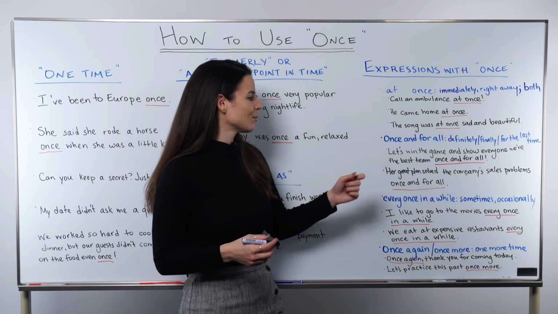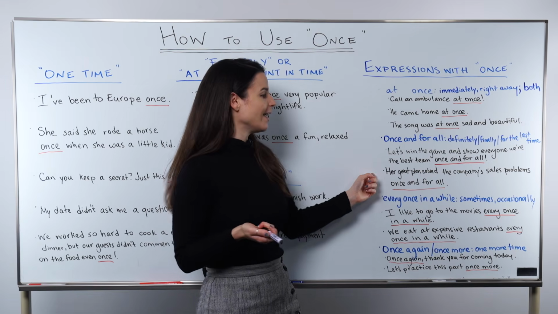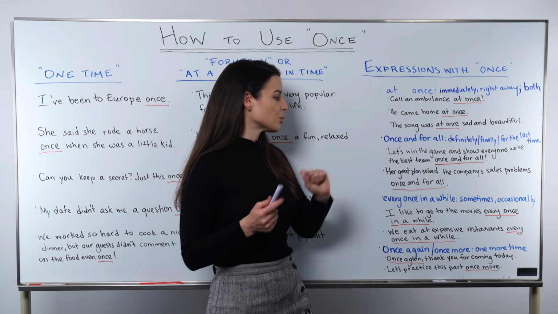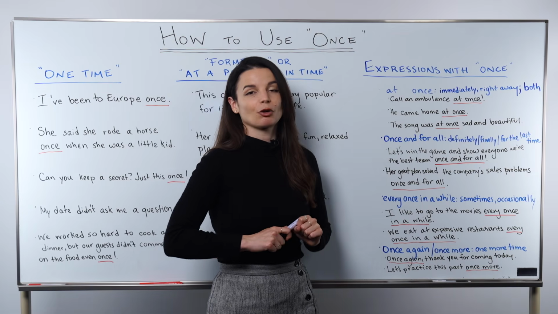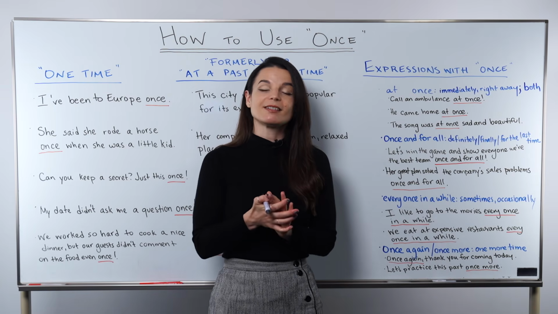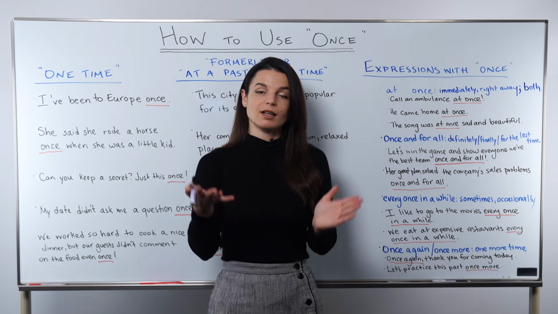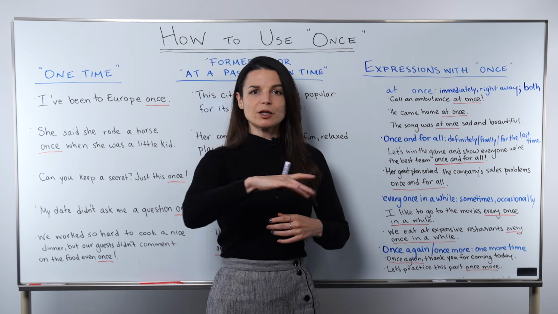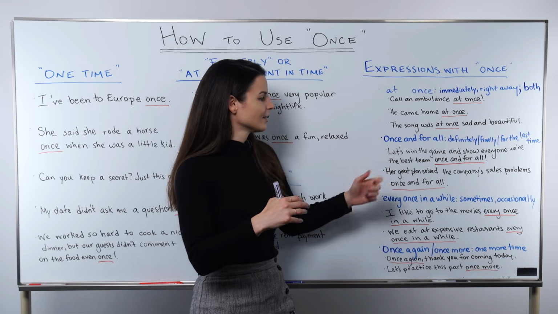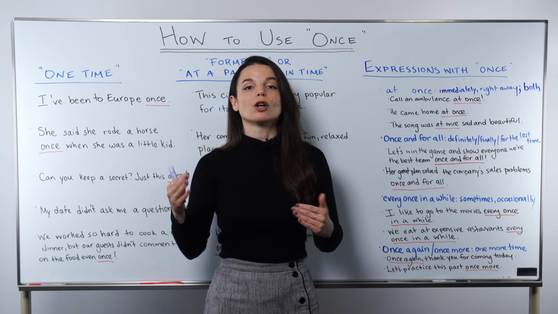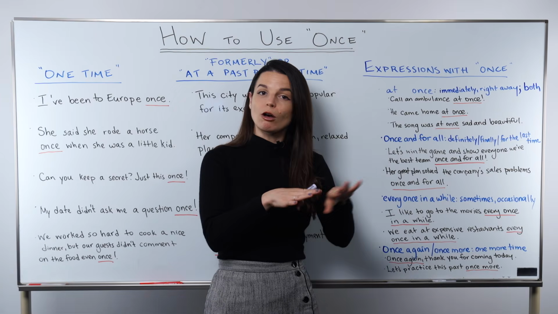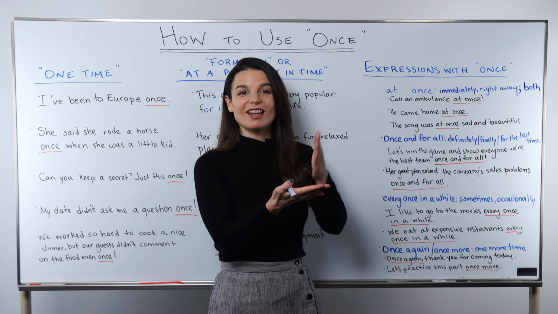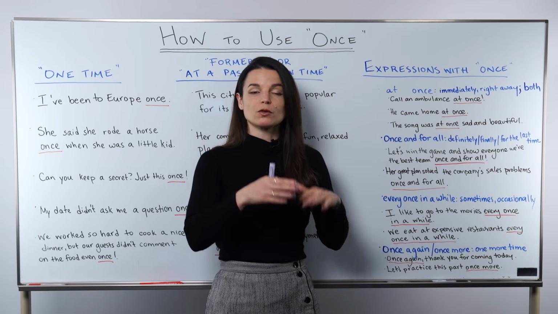Let's look at one more example. Her great plan solved the company's sales problems once and for all. So in this example sentence, we know the problem. The company has some kind of sales problem, and this person created a great plan. So her great plan solved this problem finally at the end after lots and lots of struggles, once and for all.